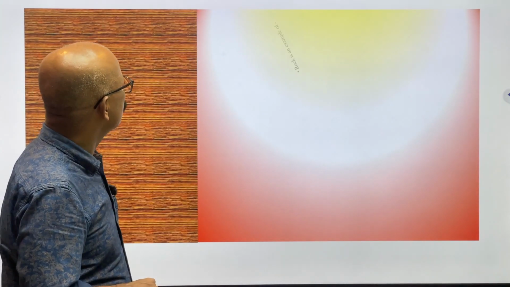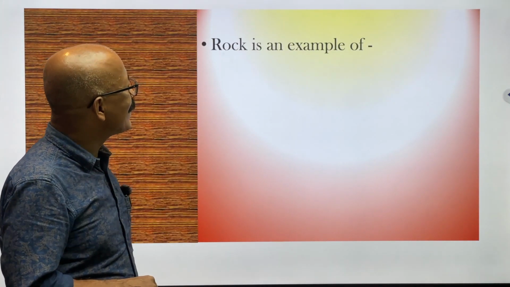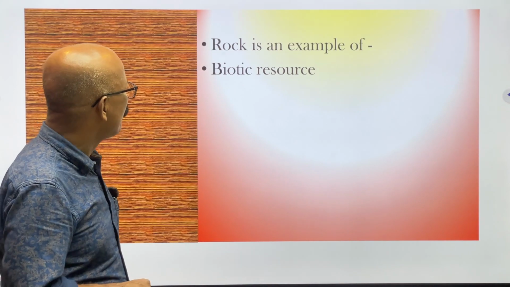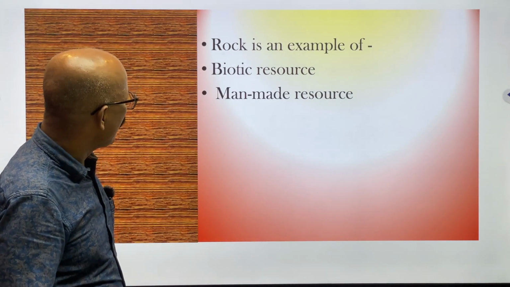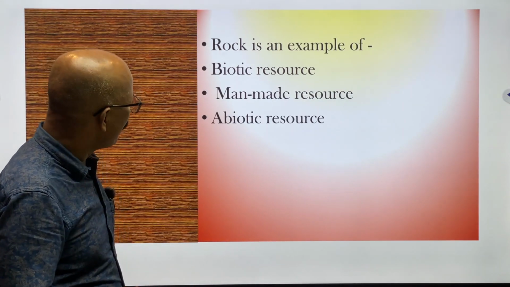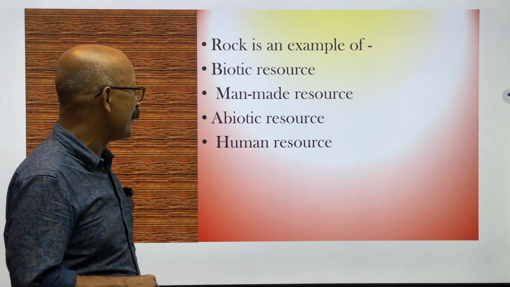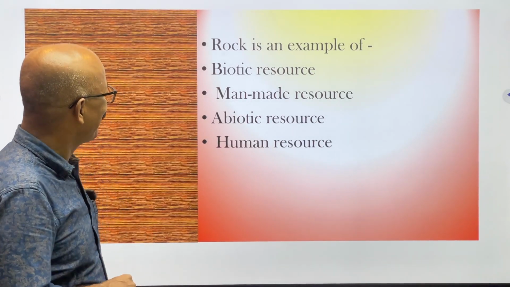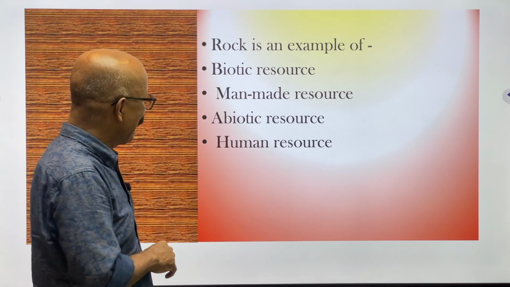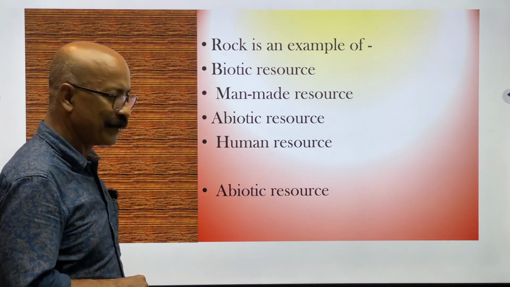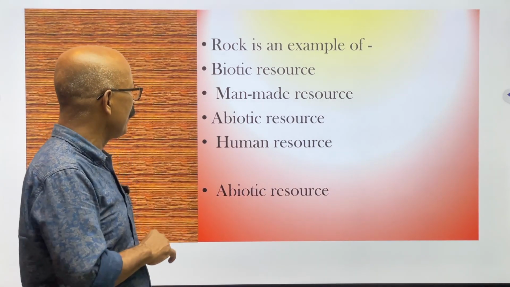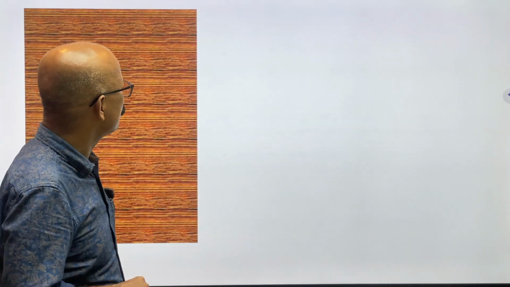Next question: rock is an example of what? The options are biotic resource, man-made resource, abiotic resource, and human resource. Yes, it's a very talented question, no? Definitely it will be an abiotic resource.